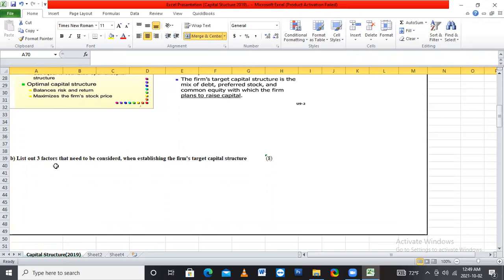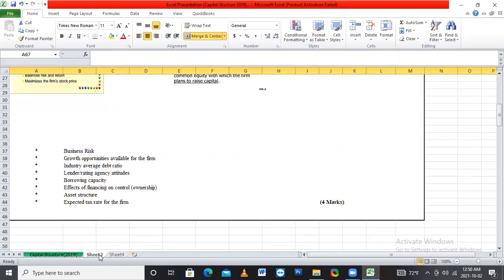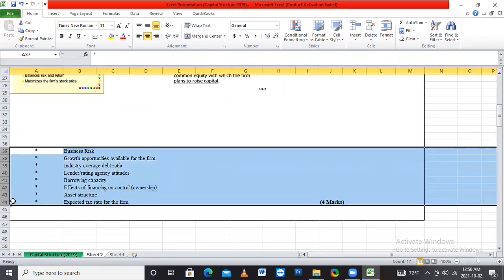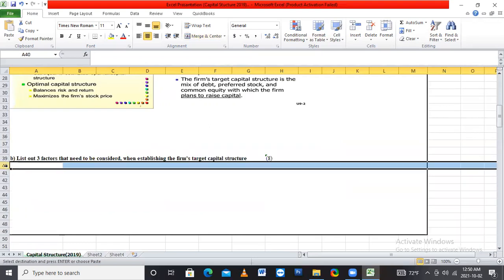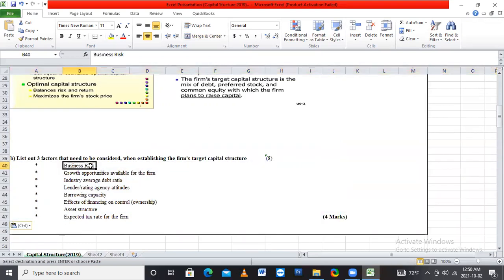List out 3 factors that need to be considered when establishing the firm's target capital structure. When we establish the target capital structure, we want to consider some factors. I have 8 points, but you want to write only 3 points. First point is business risk.